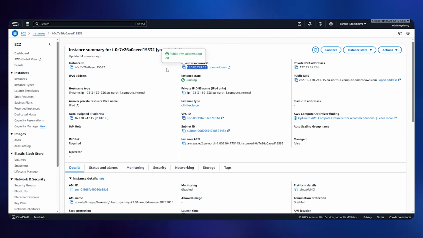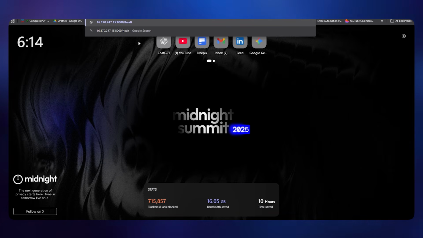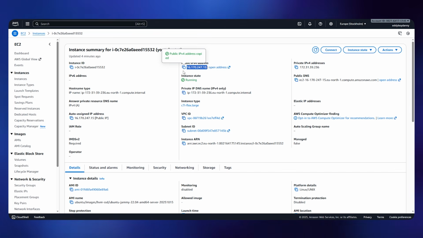This one, copy this one, open a new tab, paste it, add this 8000/health. If it says okay, that means it's perfectly running. See, the status says here okay, which means it's running perfectly fine. We can close it.